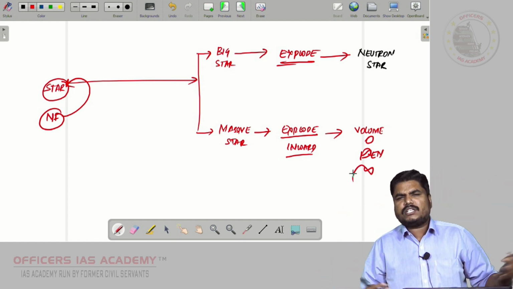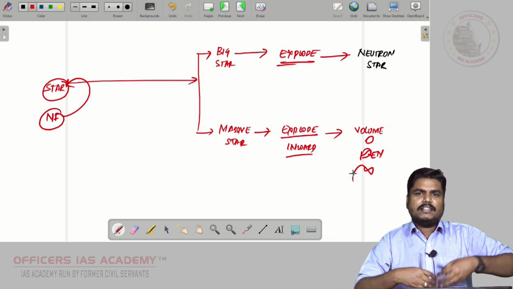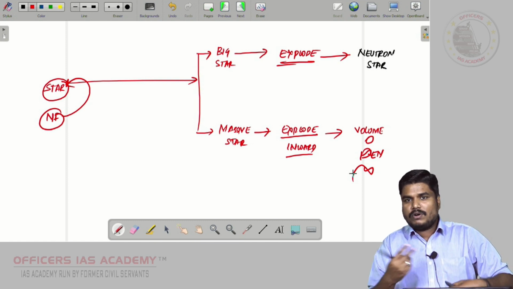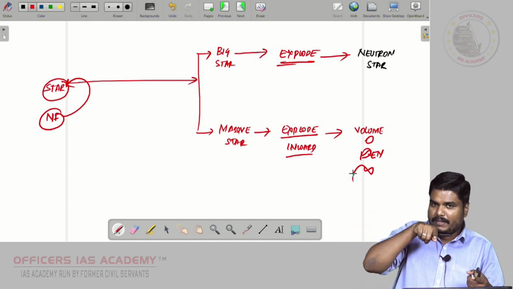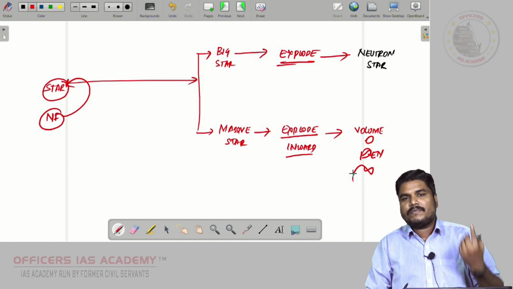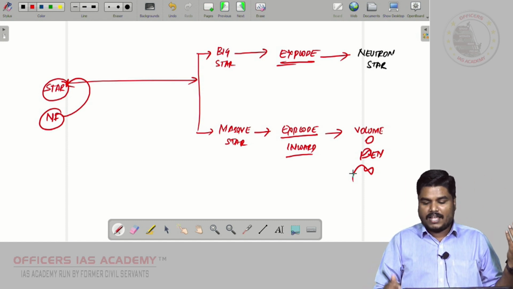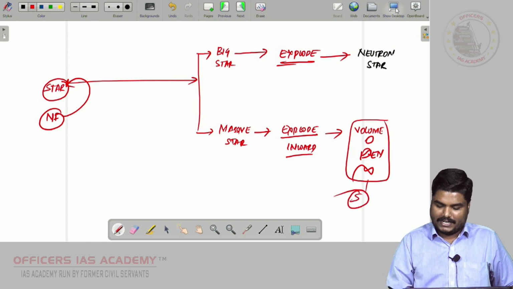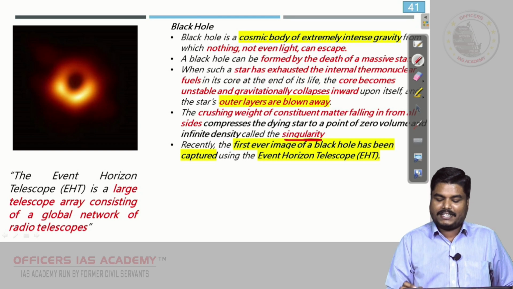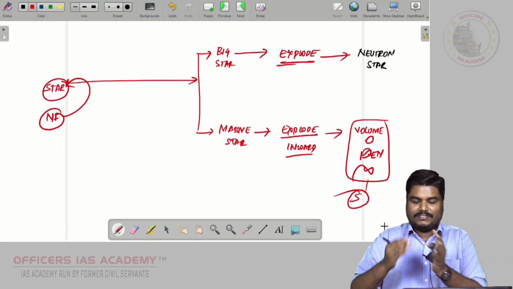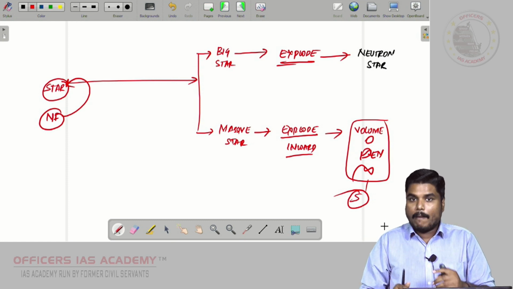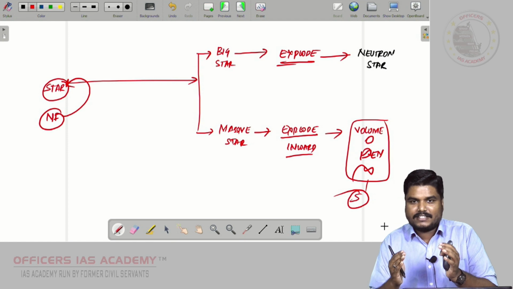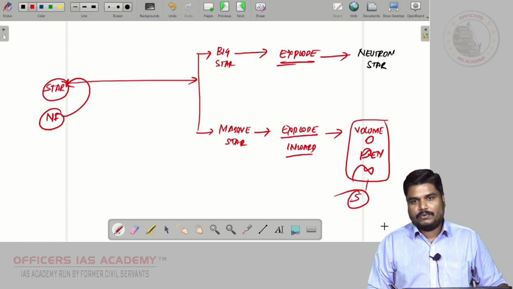Massive star, superstar, inward explosion: all the constituents of the matter fall inward, and it will reach a point where the volume becomes zero and density becomes infinite, and that situation we call a singularity. So this situation we call a black hole. This characteristic region we call a black hole.